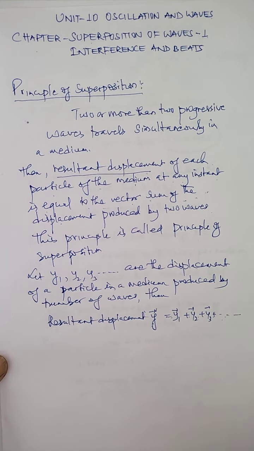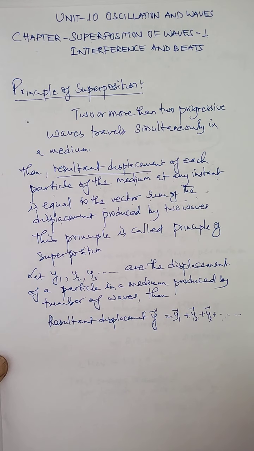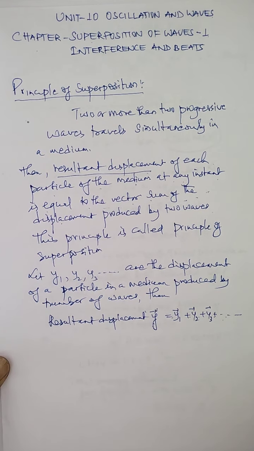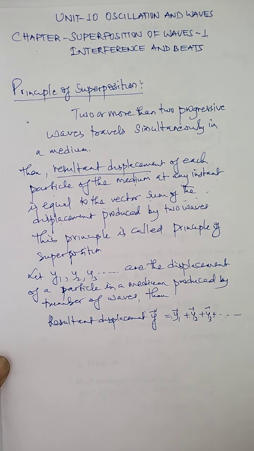Now children, the principle of superposition means that if a number of waves are traveling in a medium, then each one travels independently, as if the other waves were not present at all. So each wave can displace any particle in the medium independently. That's why the shape and other characteristics travel independently, and the shape and characteristics of any wave are not changed due to the presence of other waves. This is actually seen in practice.